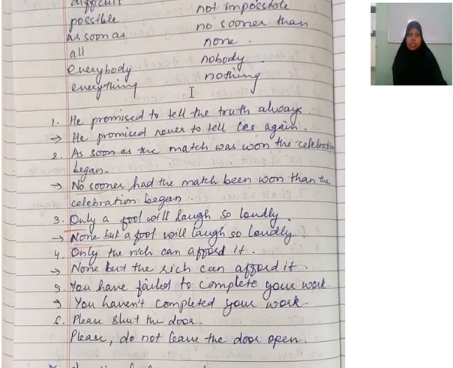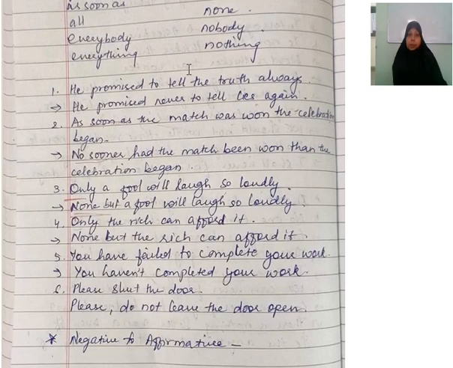He promised to tell the truth always. Now, he promised to tell the truth. What will you do? You will write the opposite of truth, and always will become never. He promised never to tell lies again. As soon as the match was won, the celebration began. As soon as will change to no sooner. But you have to keep in mind, when you are starting your sentence with no sooner, the other part of the sentence should start with that. No sooner had the match been won than the celebration began.